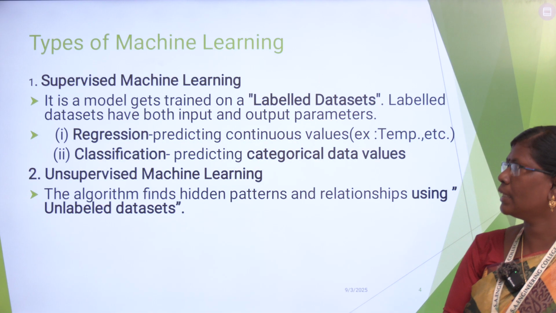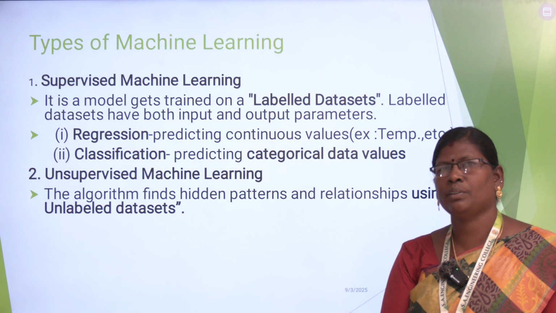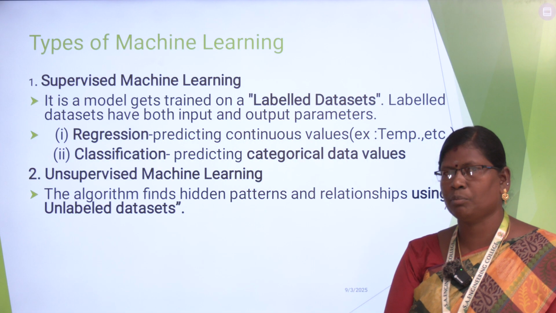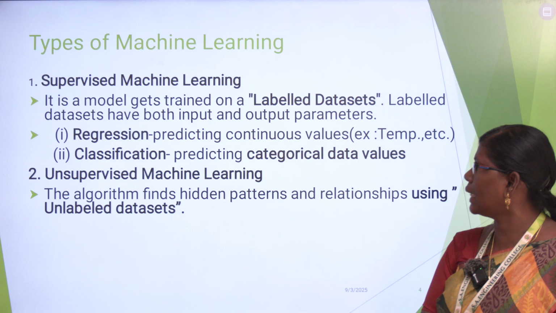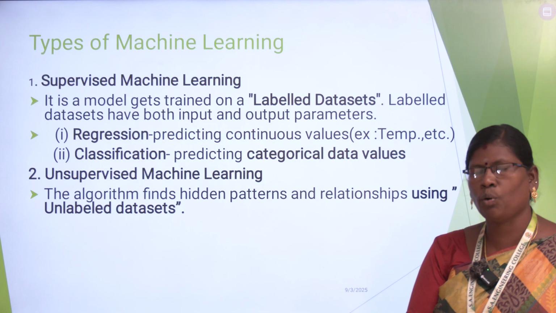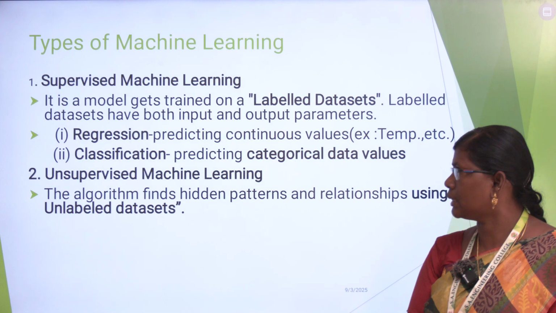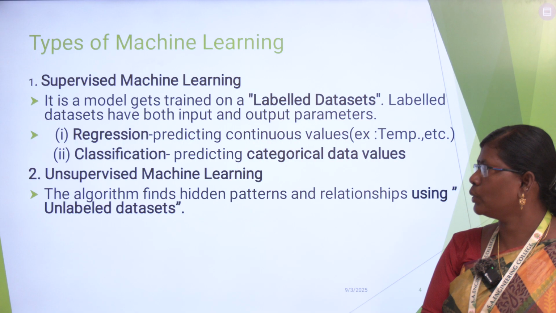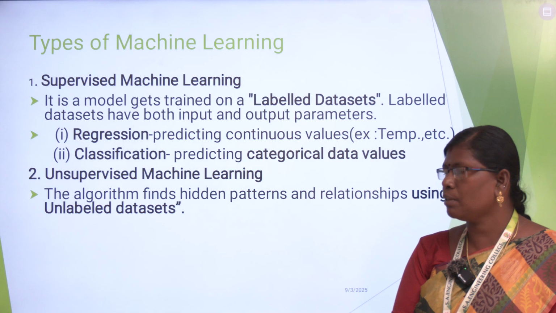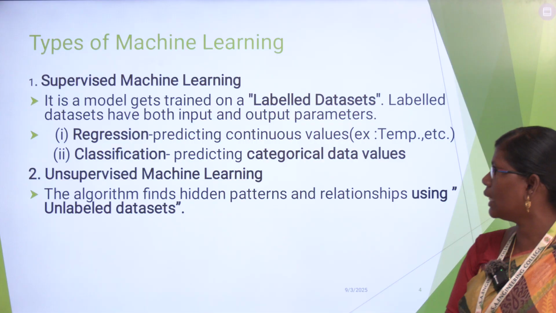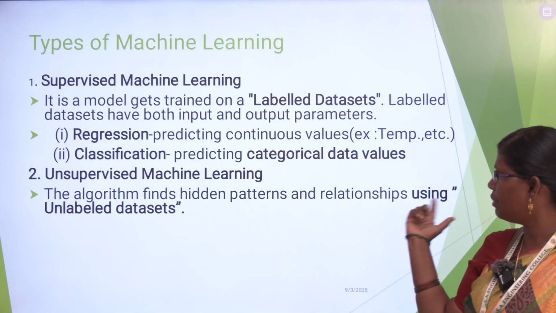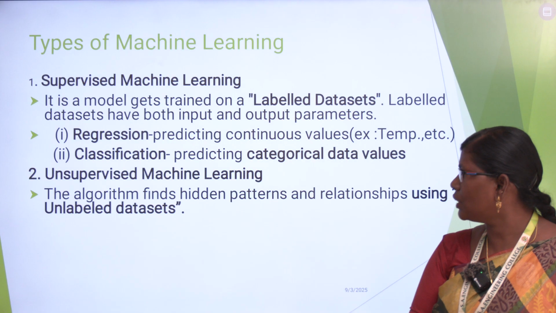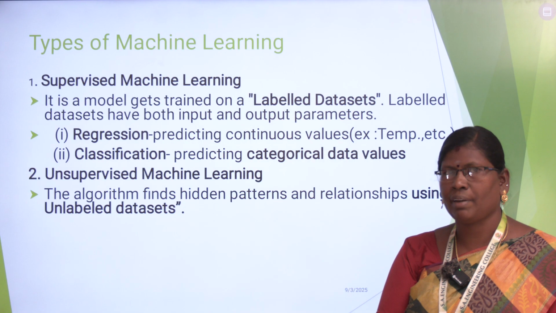Next, types of machine learning. We know there are two types: supervised machine learning and unsupervised machine learning. Supervised machine learning is where a model gets trained on a labeled data set. That is, we know both input and output parameters. It is again of two types: regression algorithm and classification algorithm. Regression algorithm predicts continuous values, for example temperature prediction and weather prediction. And classification algorithm is used to predict categorical values.